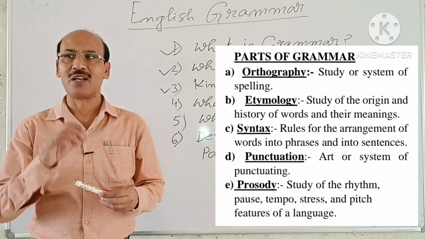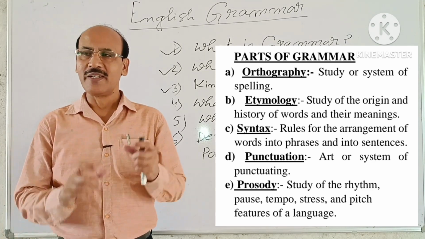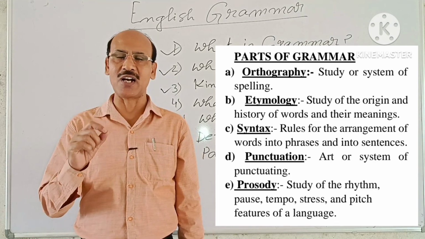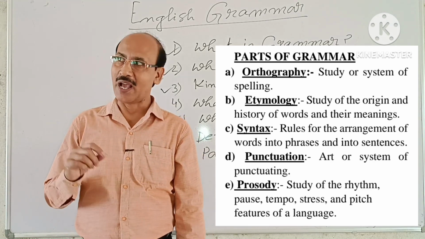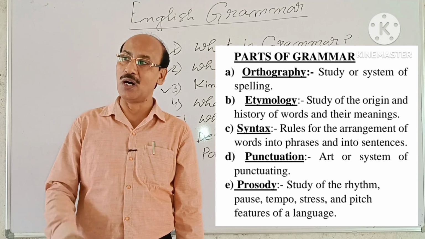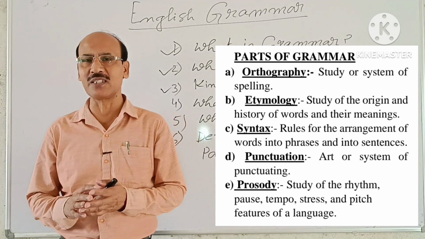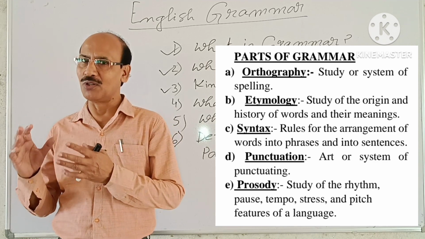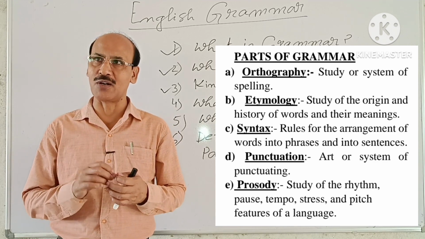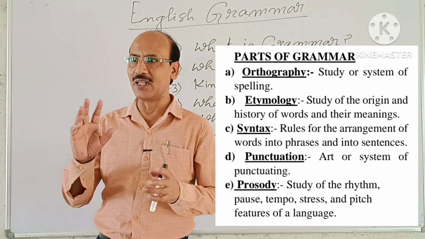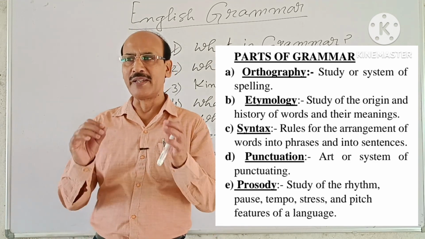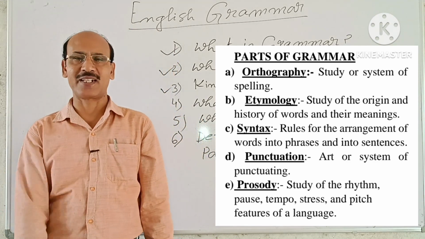Next part, etymology. Etymology is the study of the origin and history of words and their meanings. Next come syntax.